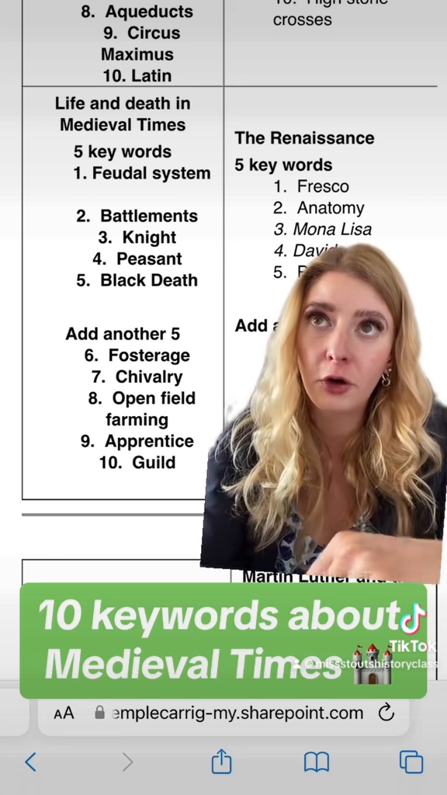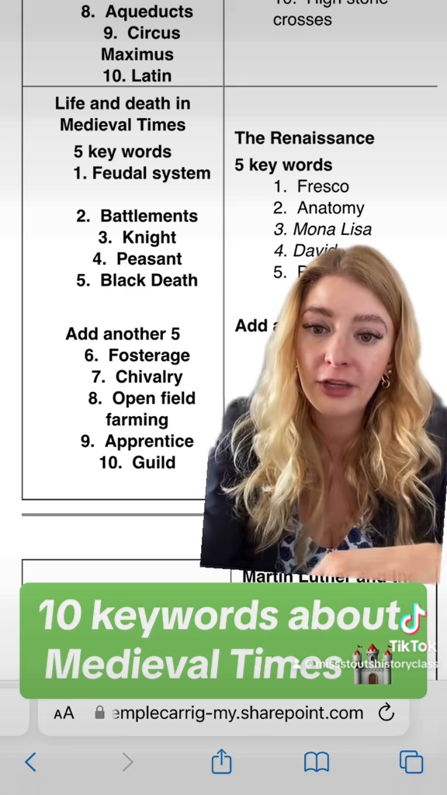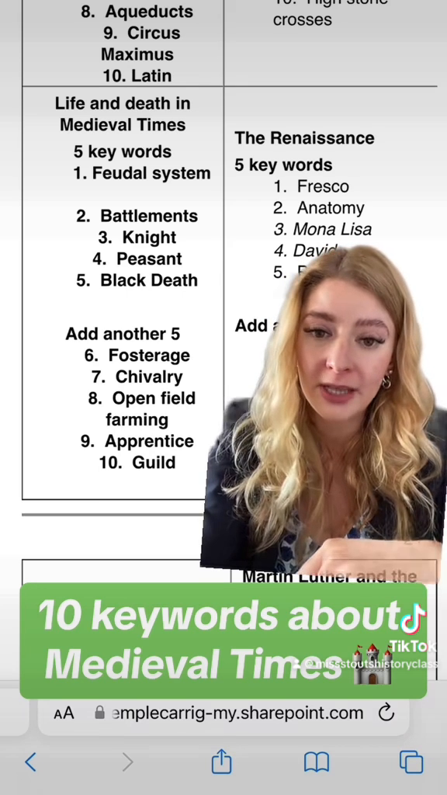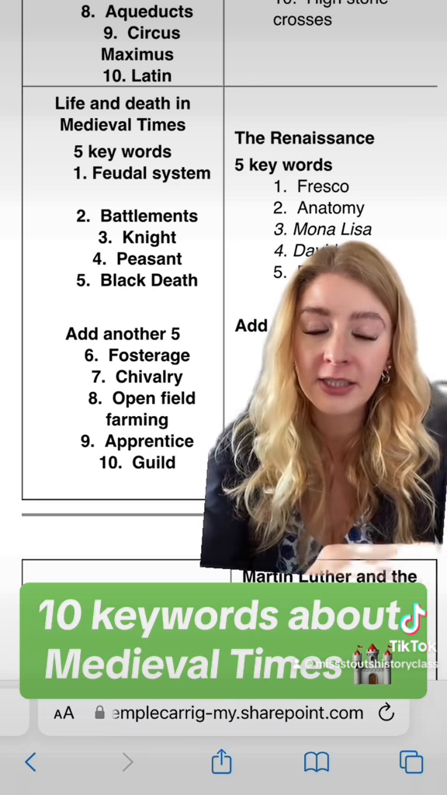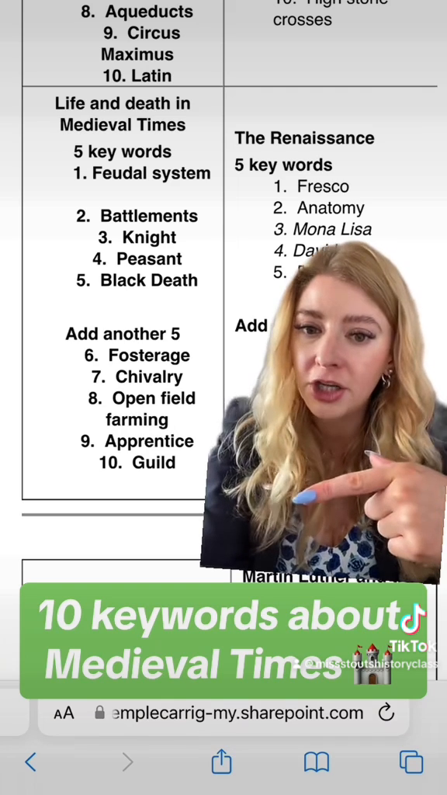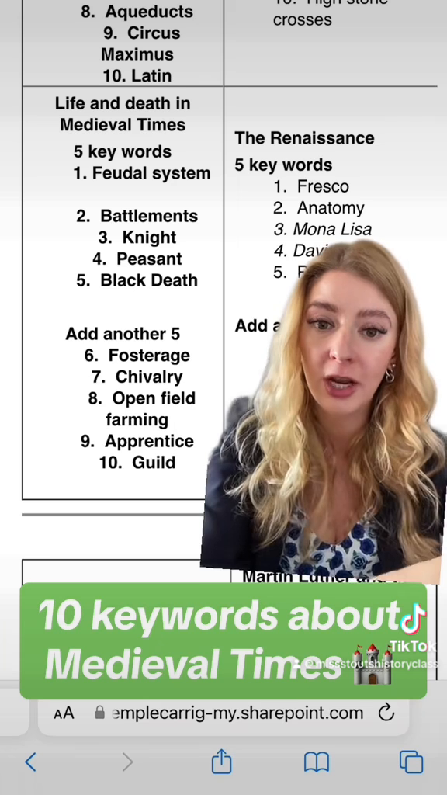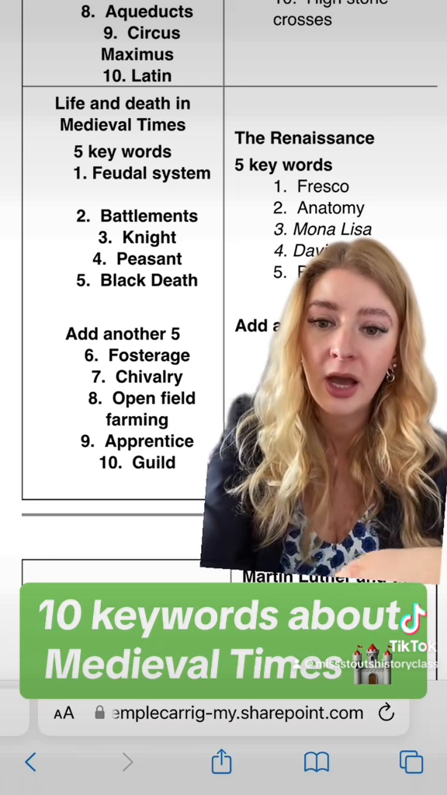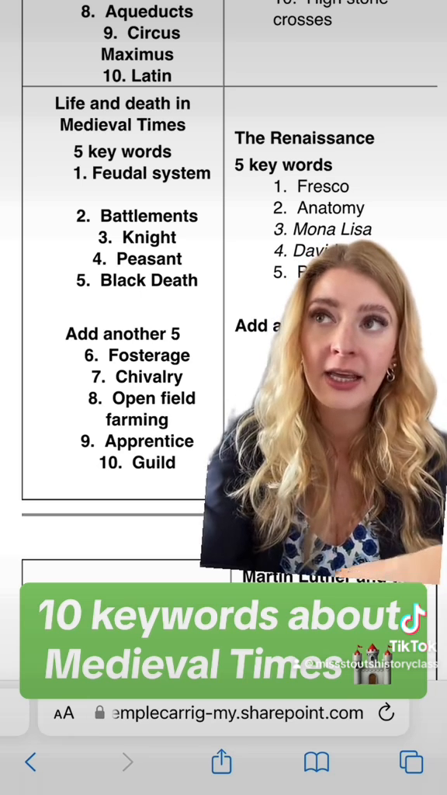Chivalry was a code of conduct that knights had to follow. Open field farming was the farming that took place in medieval times. So you essentially had, we'll say, 3 large fields, and in each field a different crop would be grown each year, and one of the fields would be left fallow or empty to give the soil a chance to rejuvenate. Apprentice was the first stage in training to become a knight, and a guild.